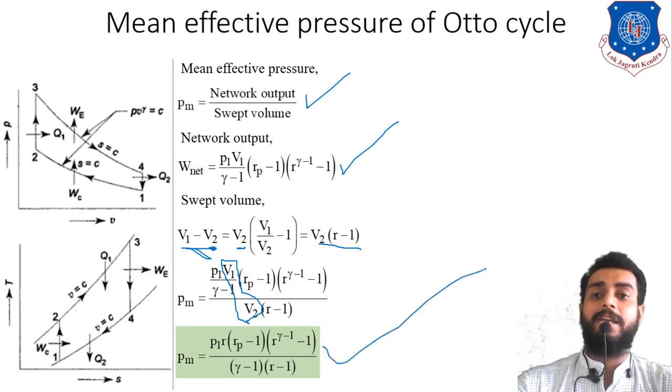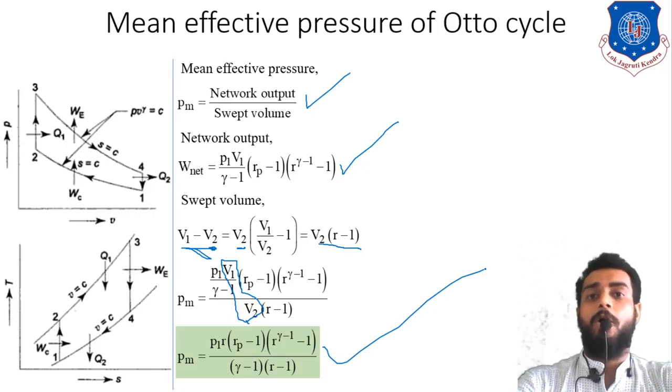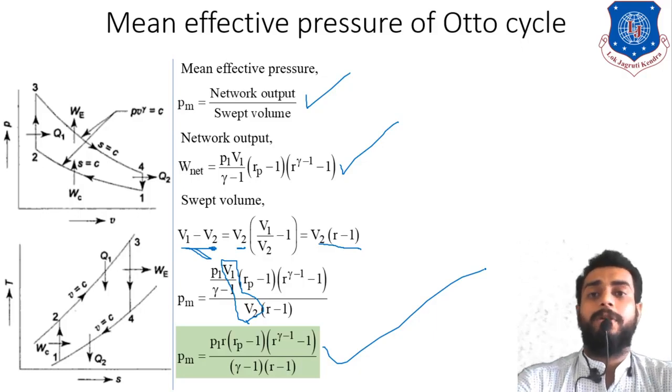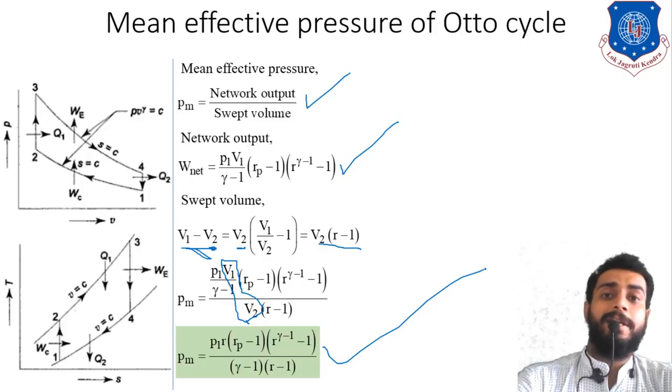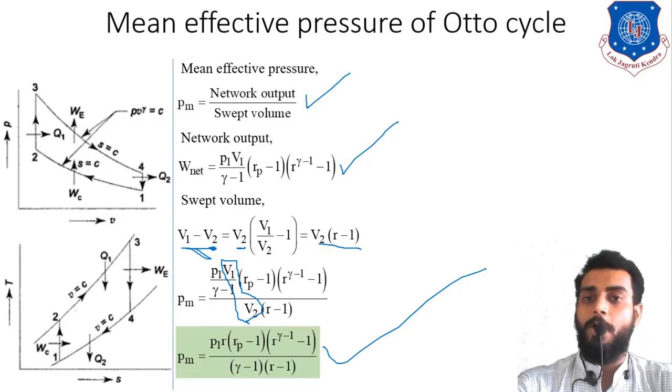This is the final equation of mean effective pressure for the Otto cycle. One can do the same approach for the diesel cycle. Now remember one thing, it might be helpful in solving numericals whenever mean effective pressure is asked: before finding the mean effective pressure, you have to find out the pressure ratio Rp, compression ratio R and P1. Then you can find out the mean effective pressure. So we will stop up to this point. Thank you.